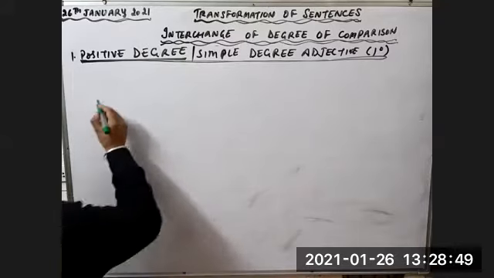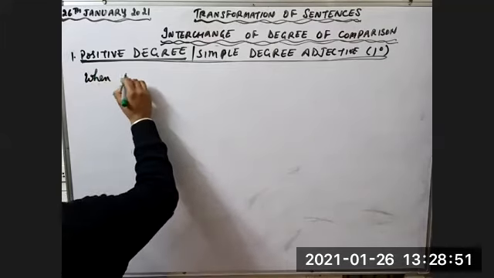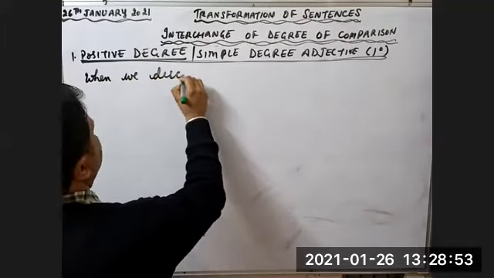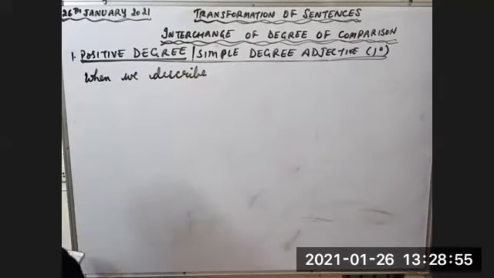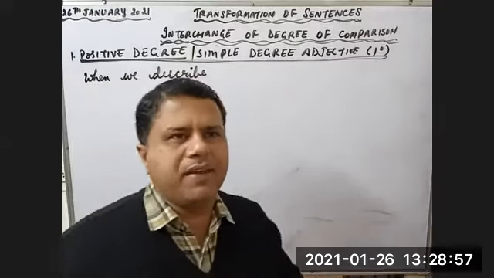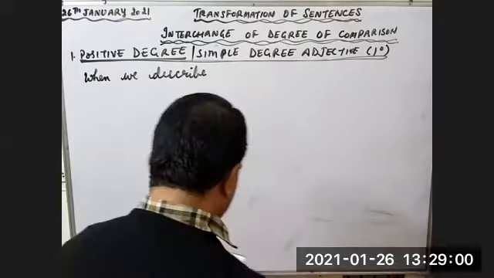So write down the definition. When we describe, children, adjective is also called a describing word because we are describing something.